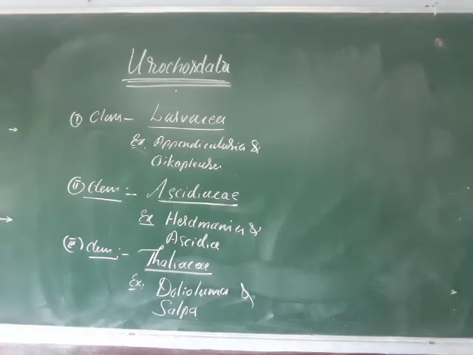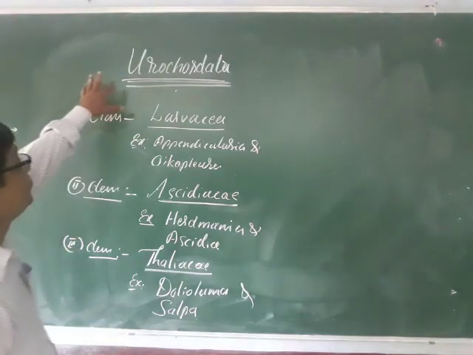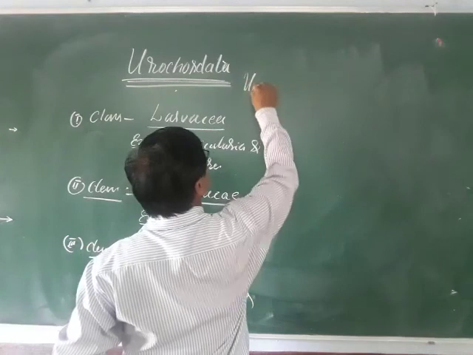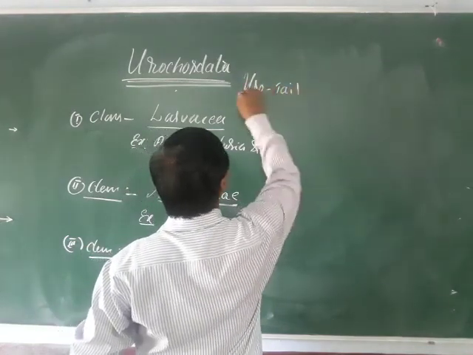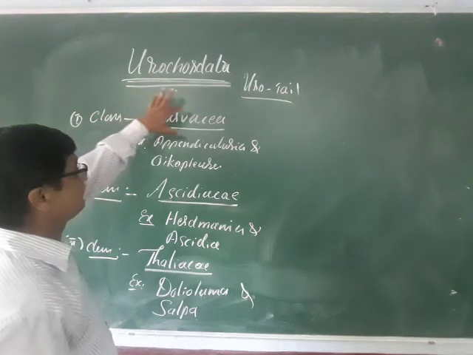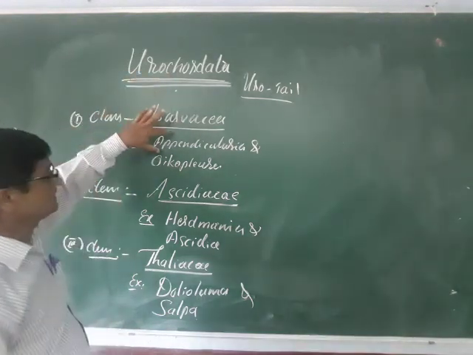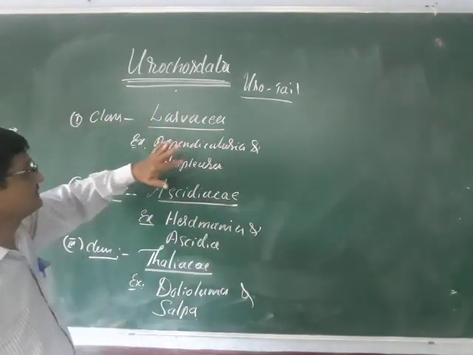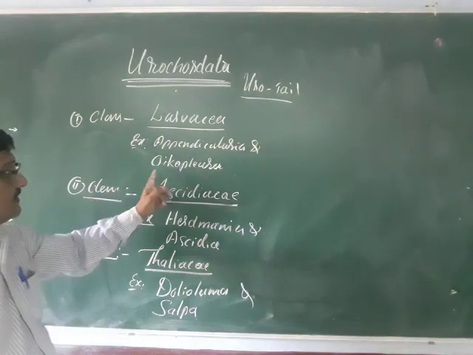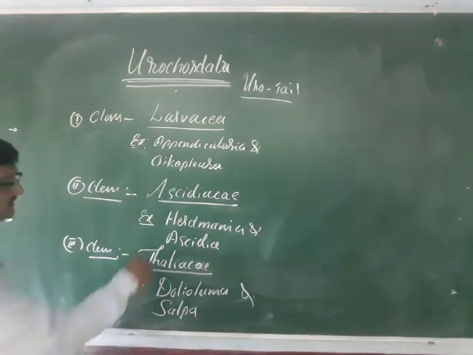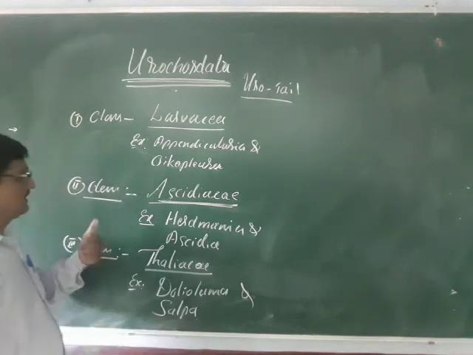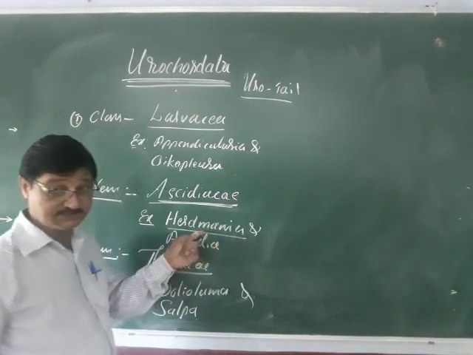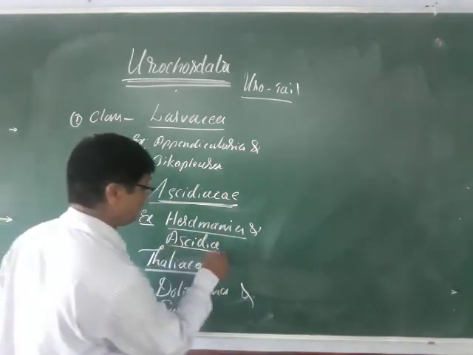Students, let us go to the classification here. The urochordata has been divided into three classes. One is the Larvaceae, a typical example being Appendicularia, Oikopleura. The second one is the Ascidiaceae, a typical example being Herdmania. These come under the sea squirts, generally.